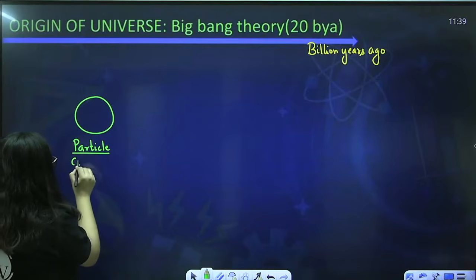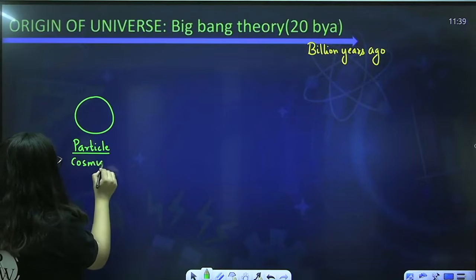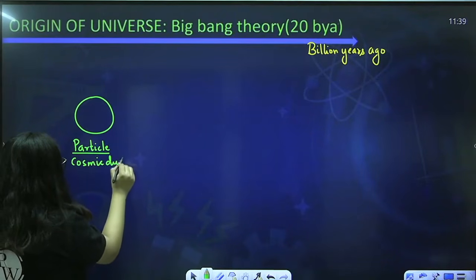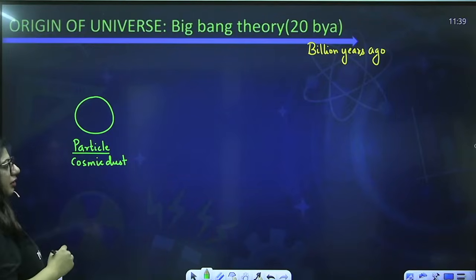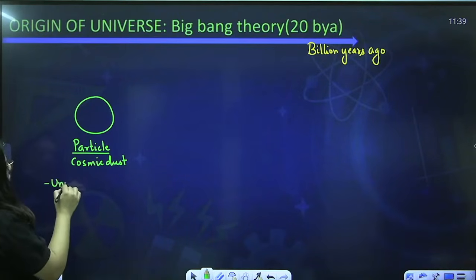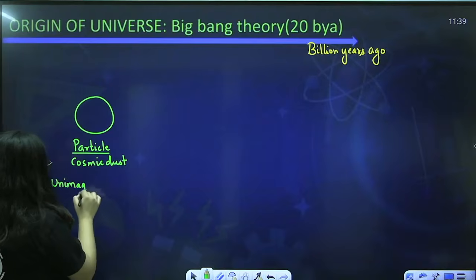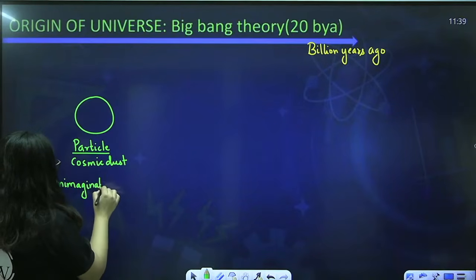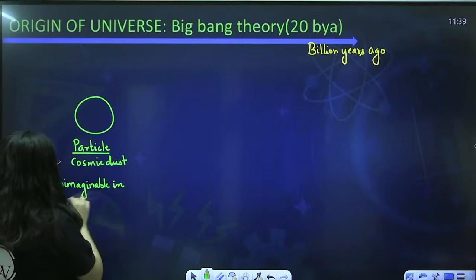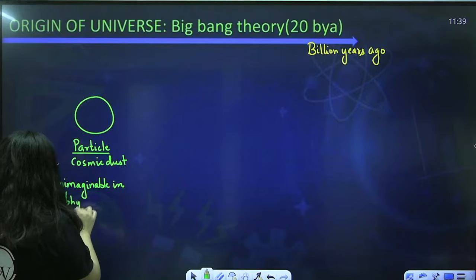Some people also call it cosmic dust. So this particle was high in energy, but it was unimaginable in physical terms.